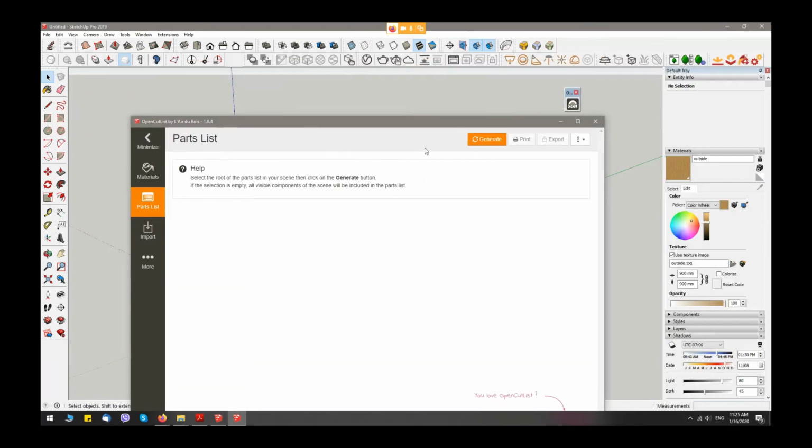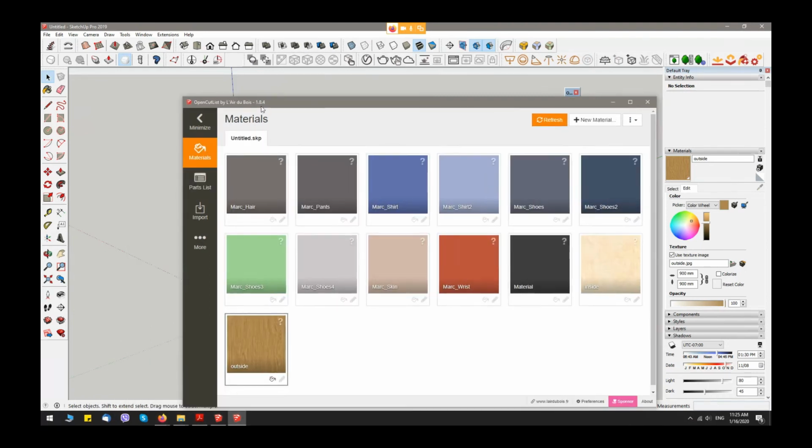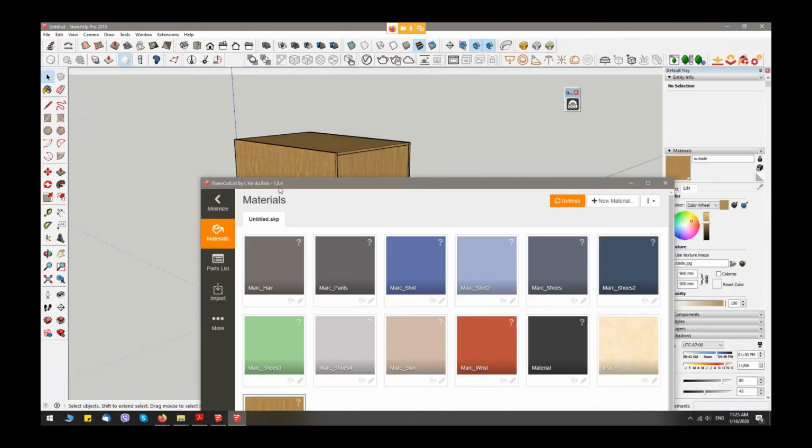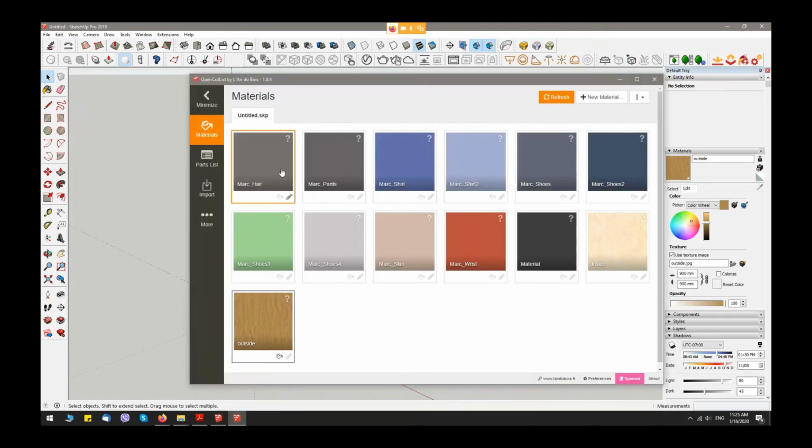First I press the first tab, materials. Here I have materials, because they come every time when we open SketchUp.